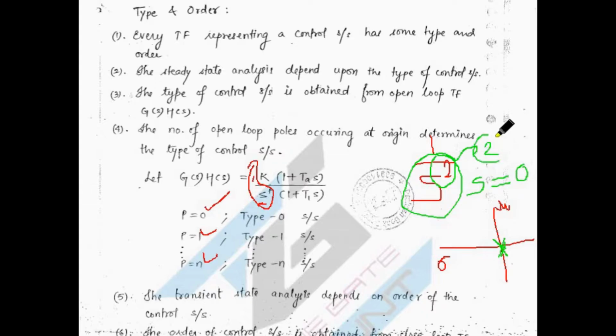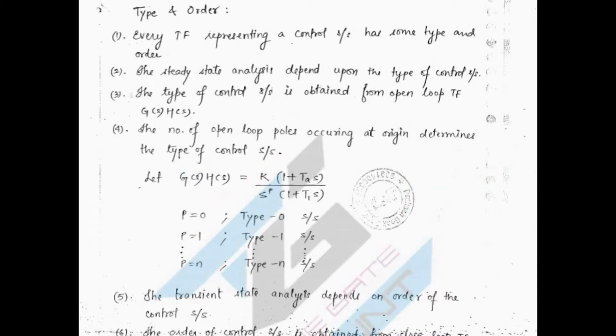right? So for knowing the type, definitely your transfer function should be the open loop transfer function, right? Okay, so you are able to know that. And if you want to know the order of system, this second topic, order of system, then what you have to do, you have to form the characteristic equation, and you have to note the order of that characteristic equation.